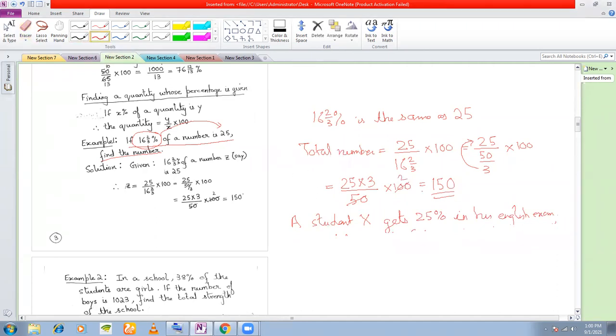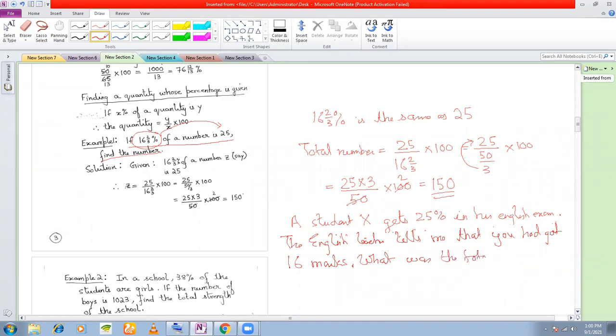And suppose your English teacher tells me that you had got say 16 marks. So the question is, now I want to see what were the total marks of the exam. So 25 upon 100 into 16.